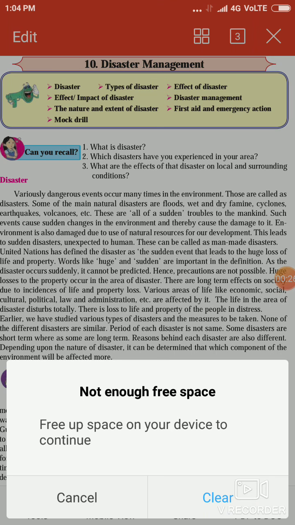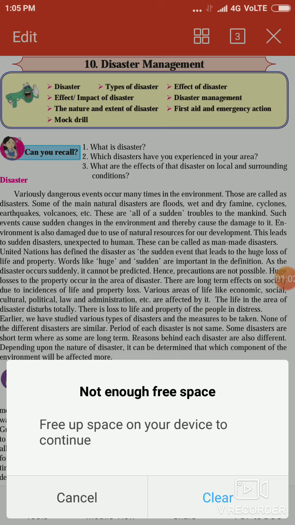The second question is, which disaster have you experienced in your area? Nowadays we are experiencing a natural disaster, that is COVID-19. We are suffering from this disease. Our lives have been damaged, our lives have been affected due to COVID. Our day-to-day activities have collapsed due to COVID. So this is the natural disaster which the world is experiencing nowadays.